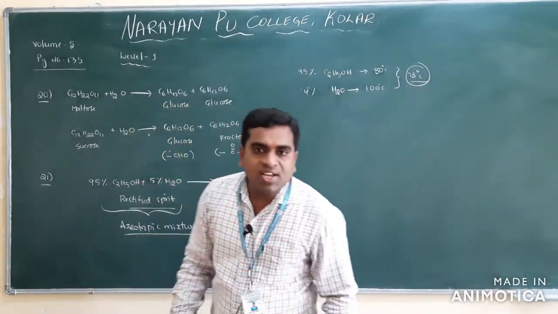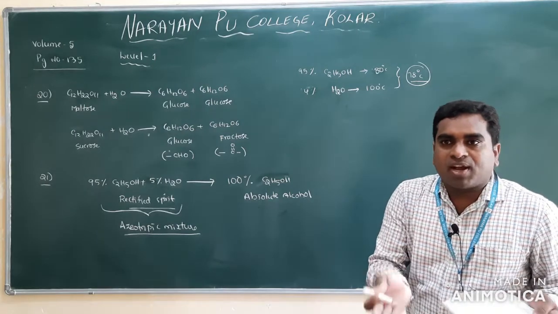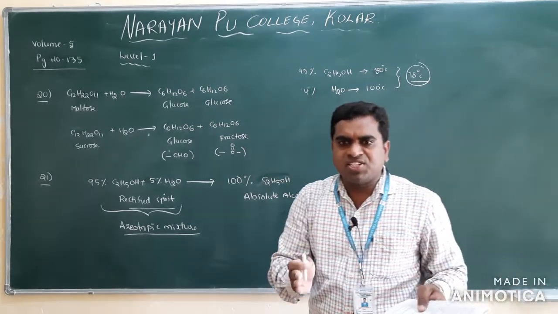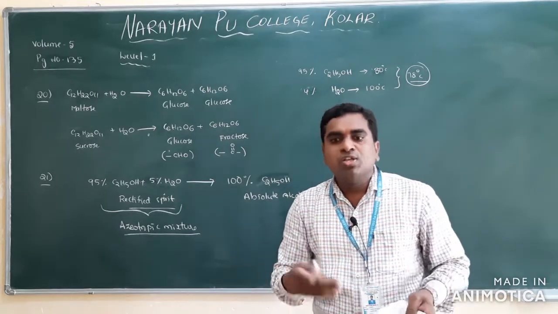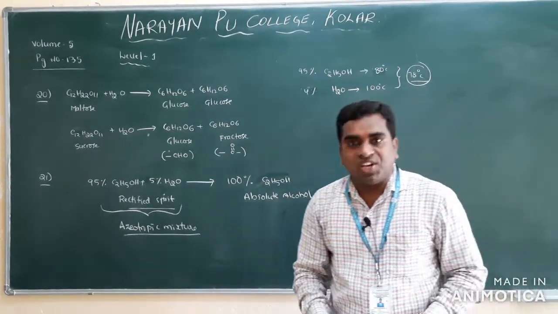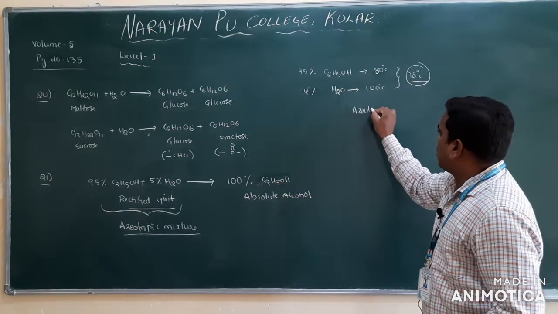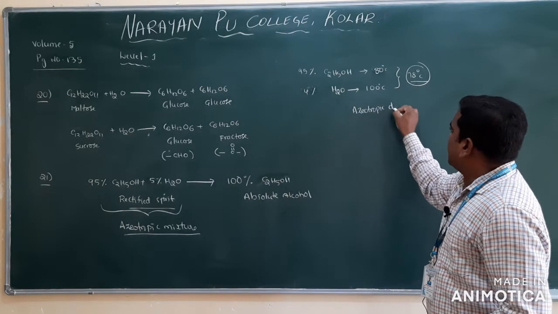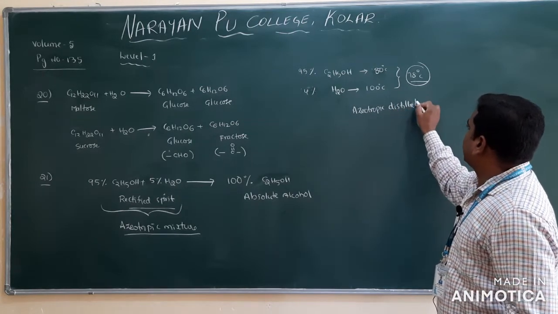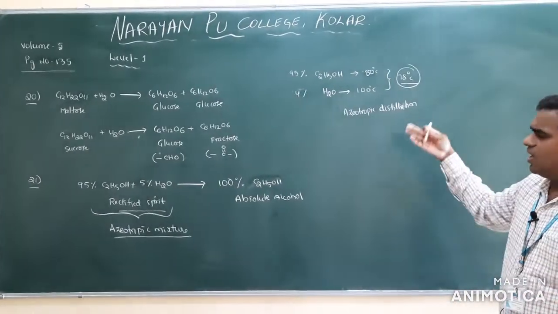How do we separate the azeotropic mixture? We cannot separate it by ordinary distillation or fractional distillation, because it distills at constant temperature. So what we use here is azeotropic distillation. This should be used. I will not discuss the details here.